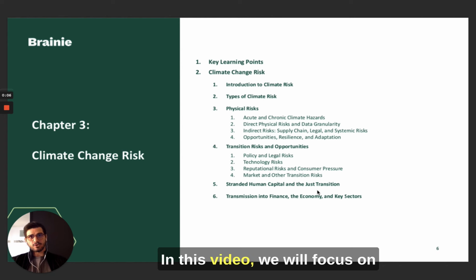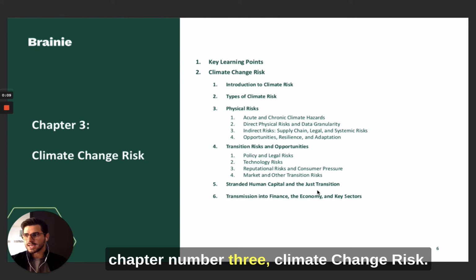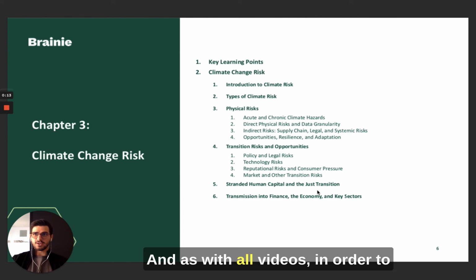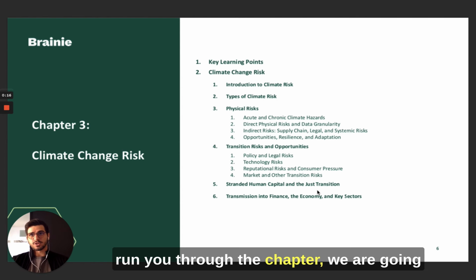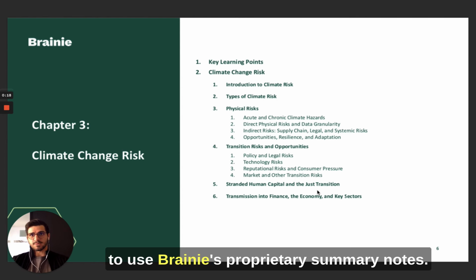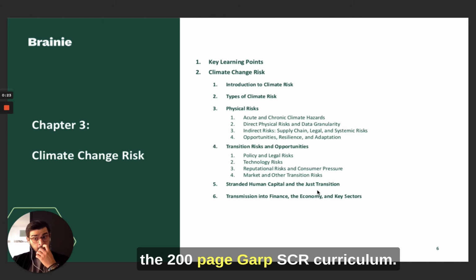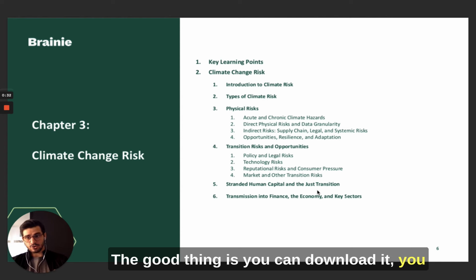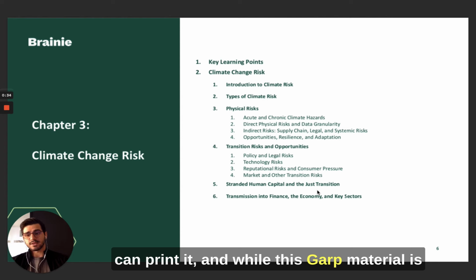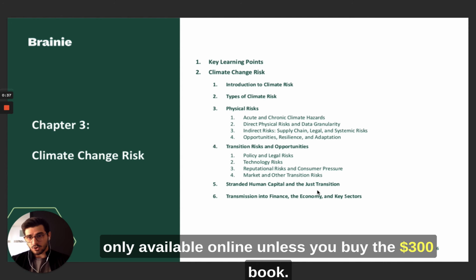In this video, we will focus on Chapter number 3, Climate Change Risk. With all videos, in order to run you through the chapter, we are going to use Brainy's proprietary summary notes. This is a 100-page summary of the 200-page GARP SCR curriculum. The good thing is, you can download it, you can print it, and while this GARP material is only available online, unless you buy the $300 book.